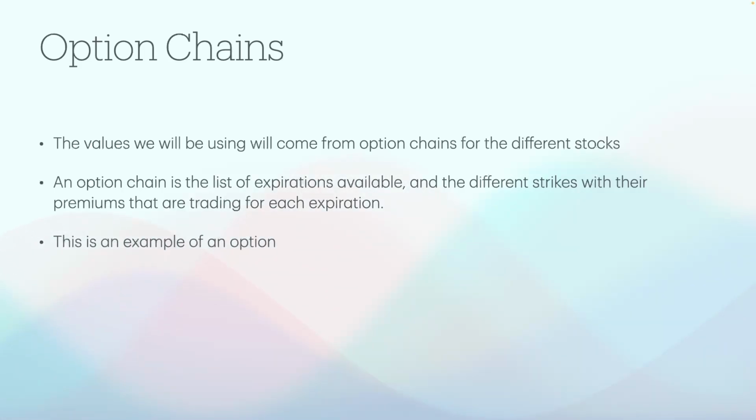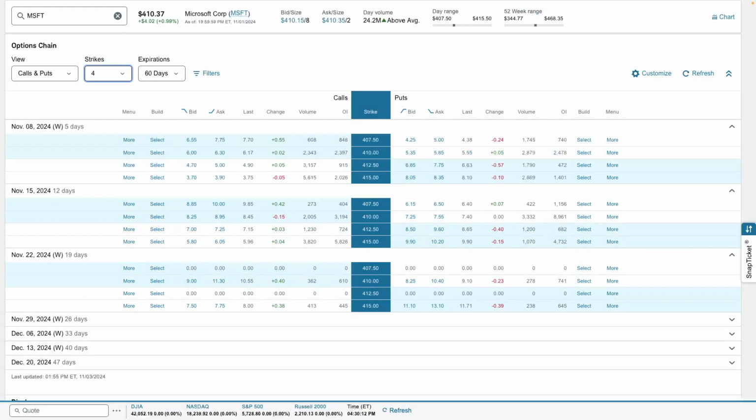This is an example of an option chain. On this page, we can see the name of the stock, Microsoft, and its price at the time, $410. We then see a list of expiration dates, and for some of them, a list of strike prices that are available. The W in parentheses after some of the dates marks them as a weekly expiration. The ones without are referred to as standard monthly options and are the third Friday of the month.